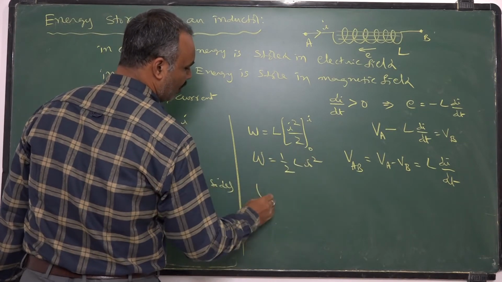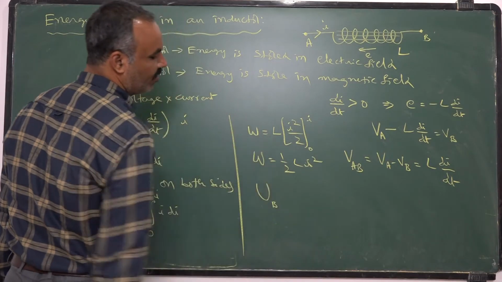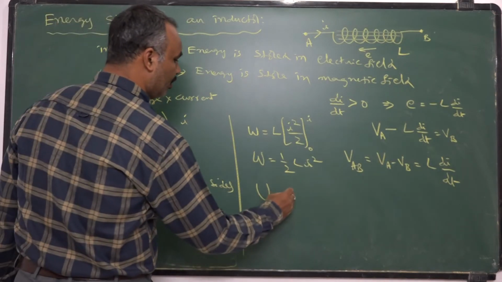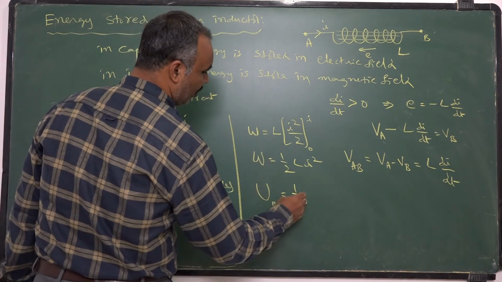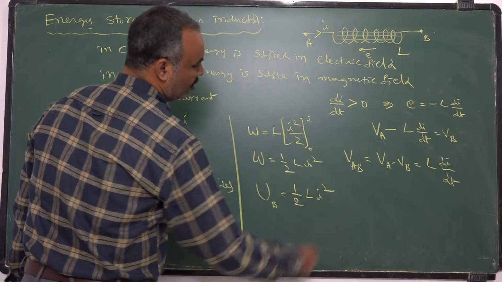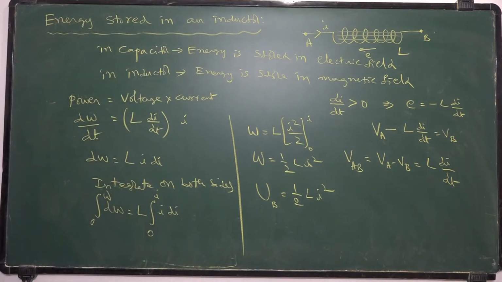This work done is stored as energy in the form of magnetic field. That's why I will write UB. UB means energy stored in the form of magnetic field, nothing but this work done, half Li square. So the general expression for energy stored in an inductor is half Li square.